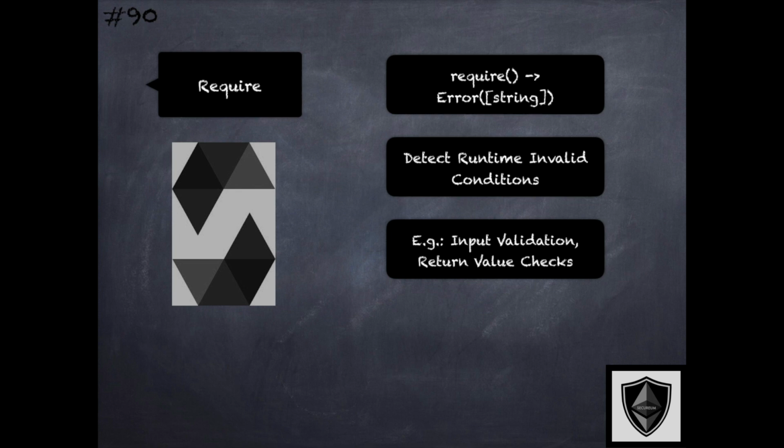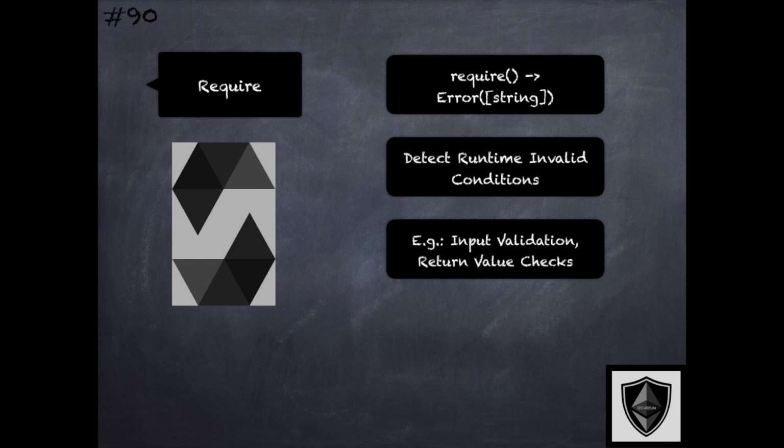Inputs at runtime that are obtained from users interacting with the contracts should be validated to make sure they are within the thresholds of what is acceptable with the smart contract logic. There are some sanity checks on those values. And require is also to be used for checking the return values from calls that are made to external contracts.